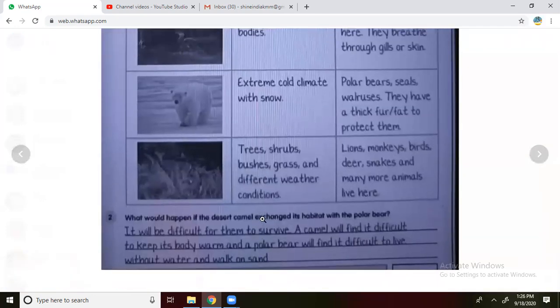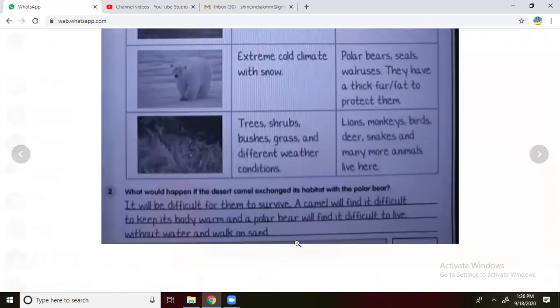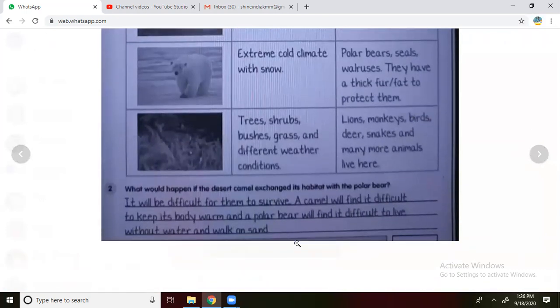Yes, they have given one question. What would happen if the desert camel exchanged its habitat with a polar bear? This is the higher order thinking question. Once we will listen to it. It will be difficult for them to survive. What is the difficult thing to survive?